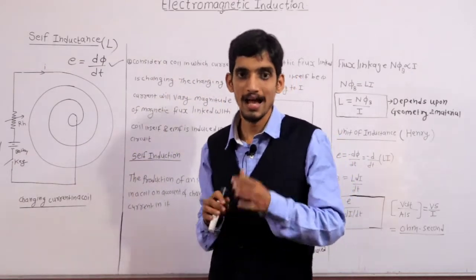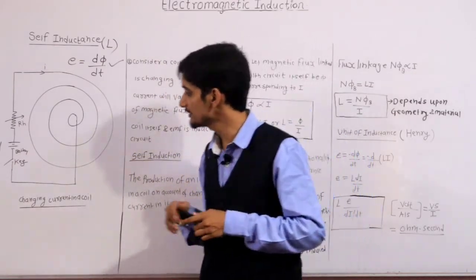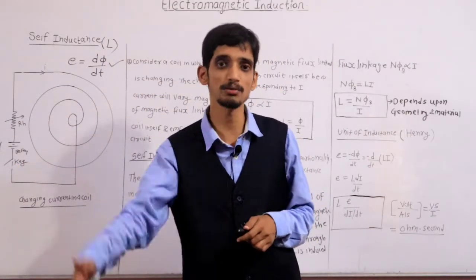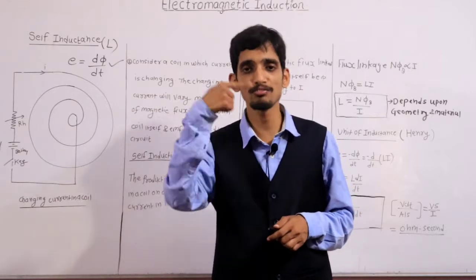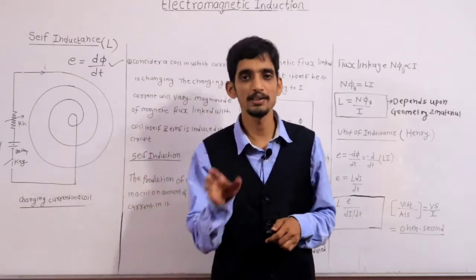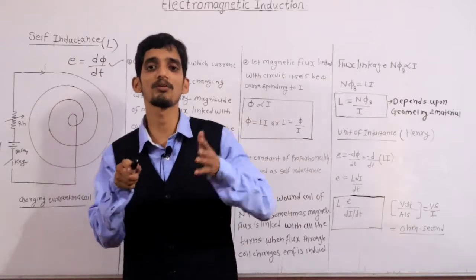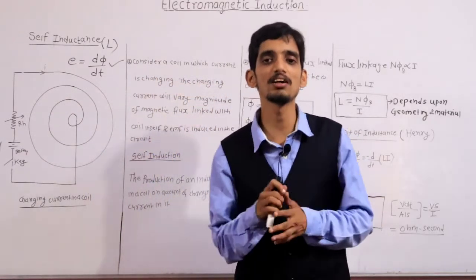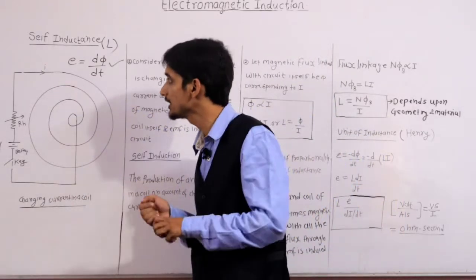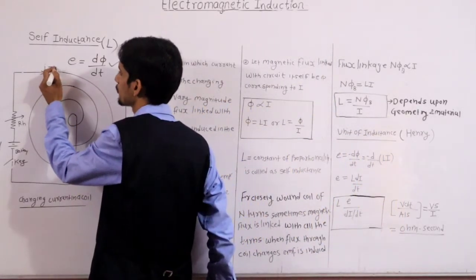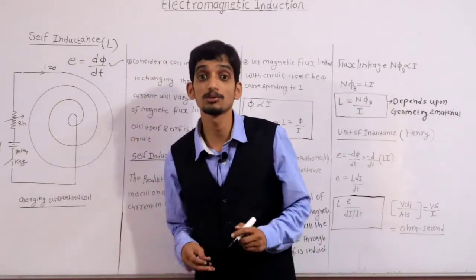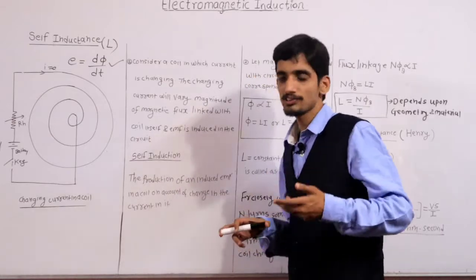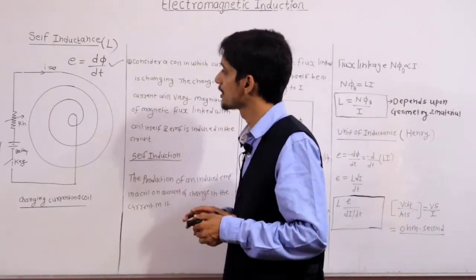Clear? Okay. As the key is open, definitely the circuit is open here. It means the closed circuit is not completed, so there is no path for the flow of current, due to which initially the current flowing through this particular coil is equal to 0. Initially current flowing through this coil is what? 0. Clear? Okay. Now what happens, listen here.